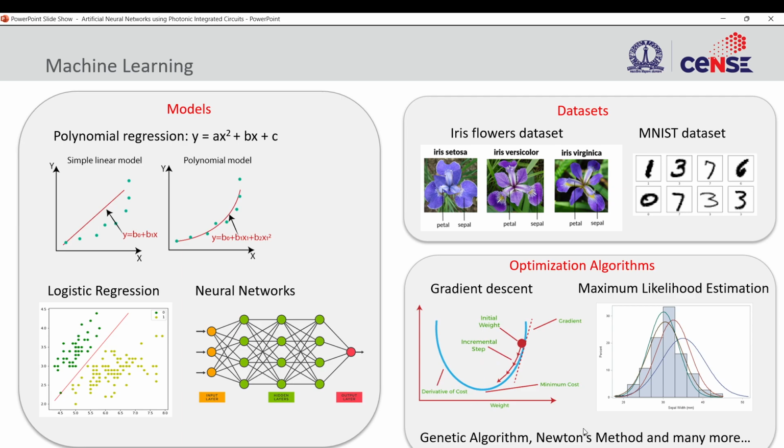These optimization algorithms will basically help us minimize this loss iteratively or analytically. So there are different algorithms for that. So this is the broad picture of machine learning. So now, where does photonics come into the picture?